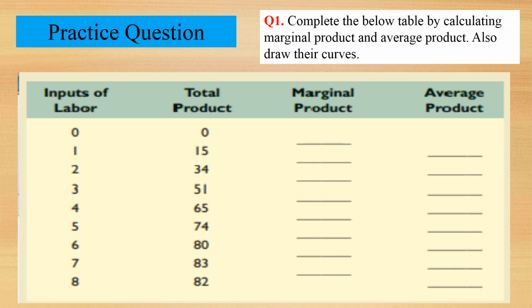Here we have some practice questions. Complete the below table by calculating marginal product and average product. Also draw the curve of total product, marginal product and average product. Prove the law of diminishing returns from this question.